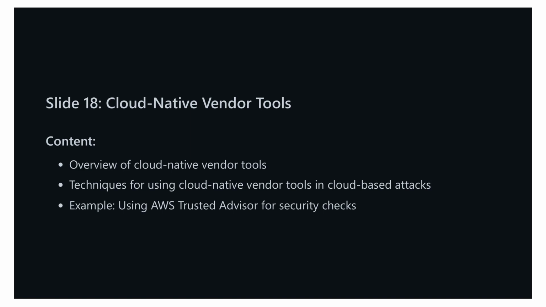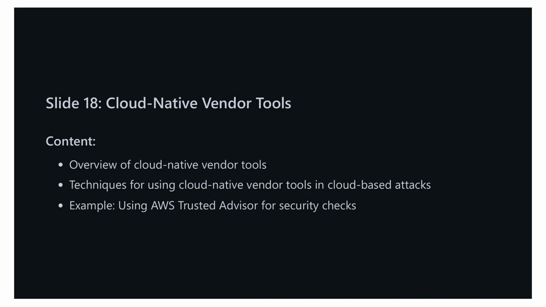These tools are provided by the cloud service providers themselves and are essential for security and monitoring within your cloud infrastructure. First, we'll take an overview of these vendor-provided tools. These tools, such as AWS Trusted Advisor, Azure Security Center, and Google Cloud Security Command Center, are designed to help you keep an eye on the security posture of your cloud environment.